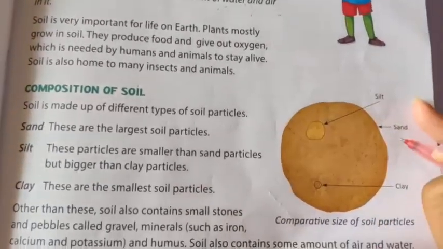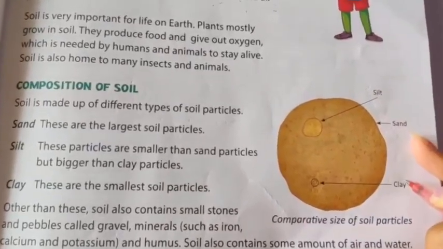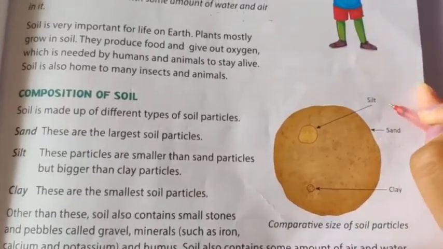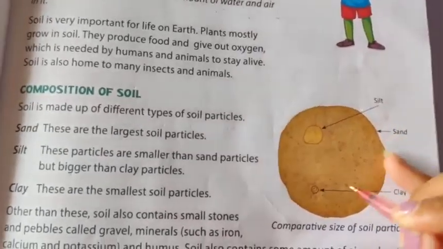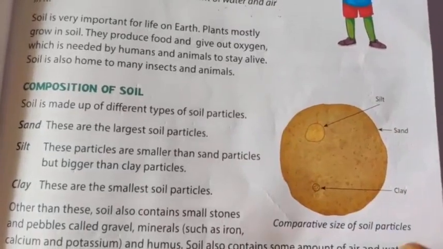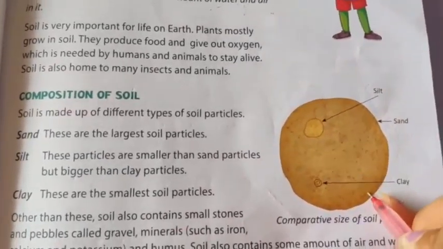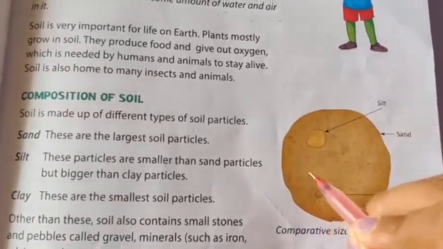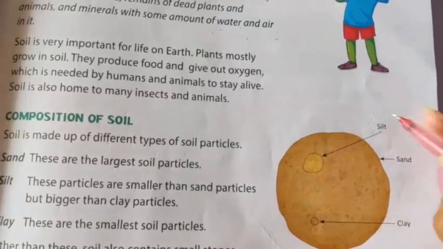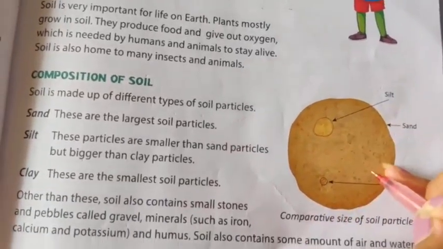Sand are the largest soil particles, clay are the smallest soil particles, but silt are smaller than sand particles and bigger than clay particles. Silt, sand and clay are the different types of soil particles.